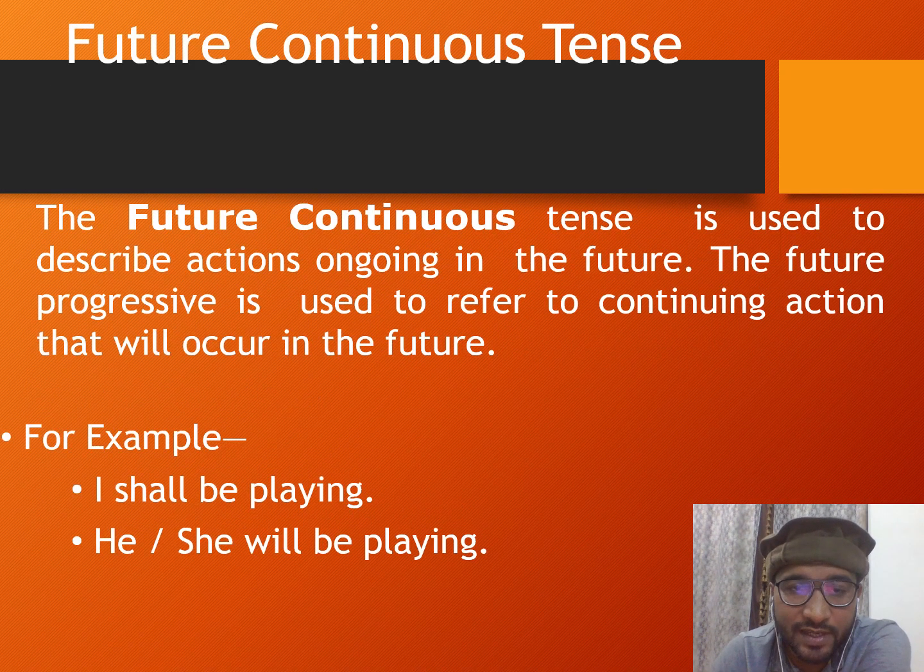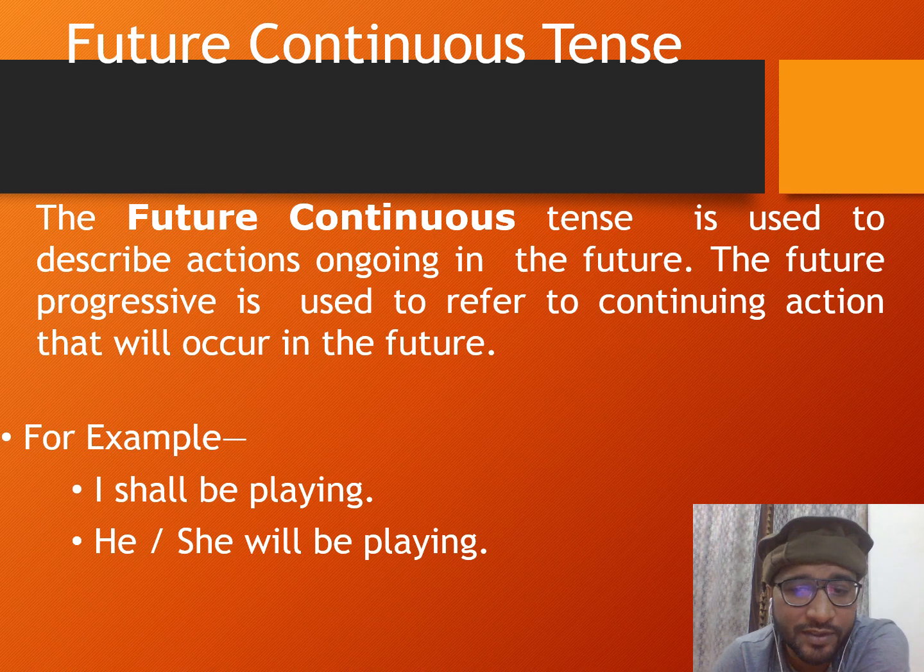This is the second aspect of future tense, which is known as future continuous tense. In this one, we talk about an action which will go on at a fixed point of time in the future. And if you look at the definition over here, the future continuous tense is used to describe actions ongoing in the future.